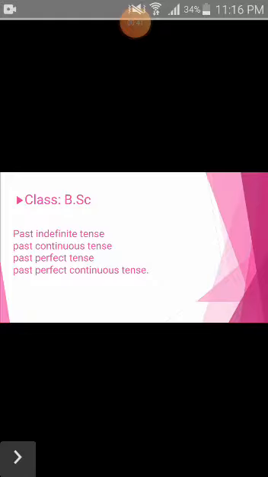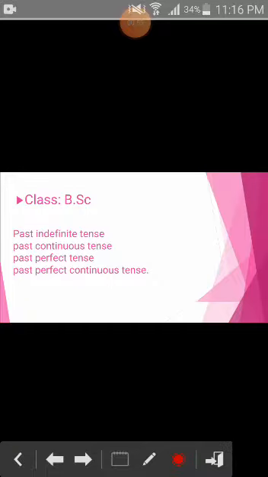Today we will touch past indefinite, past continuous, past perfect and past perfect continuous tense. It means all the four categories of past will be done in this lecture, inshallah taala. Let's start our class.